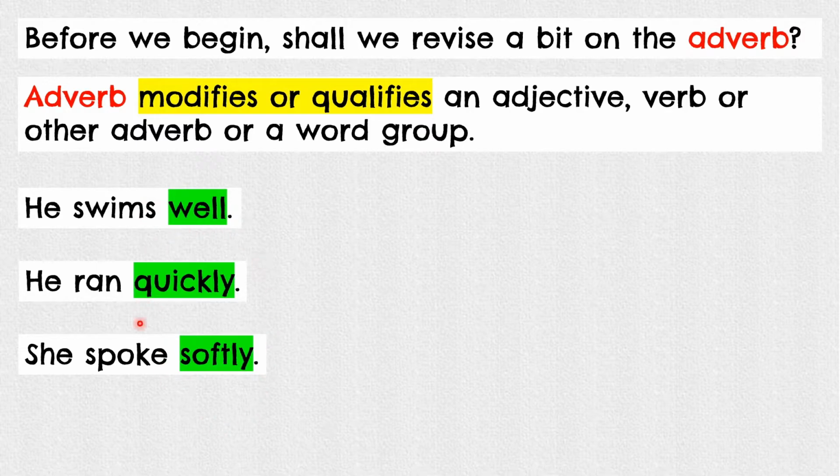The green word here, for example, the word well, describes how did he swim? Or quickly, how did he run? How fast did he run? He ran quickly. How did he run? Okay. She spoke softly. How did she speak? Okay.